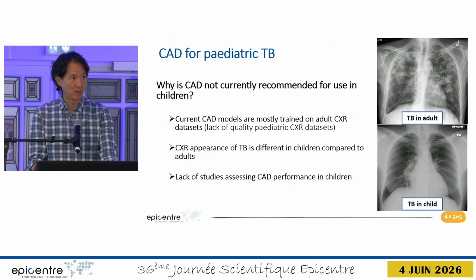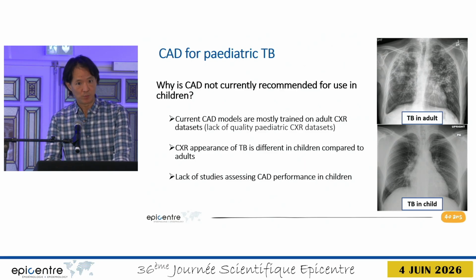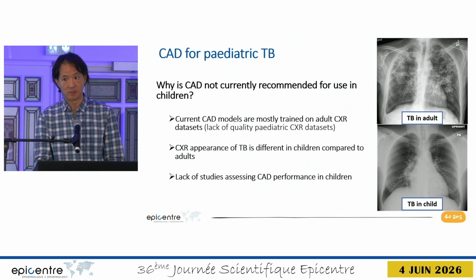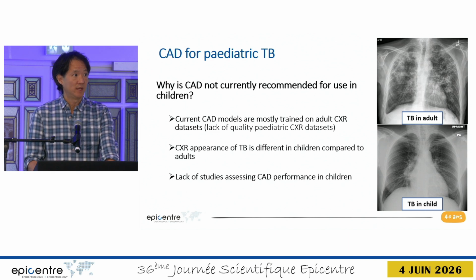There's 2 examples on the right side with classic appearances of TB on chest X-ray in an adult and in a child. And you can see it's quite different in these 2 X-rays. So a CAD product that's been trained to detect TB in adults may not perform well in children. In addition, there's been a lack of studies assessing CAD performance in children.